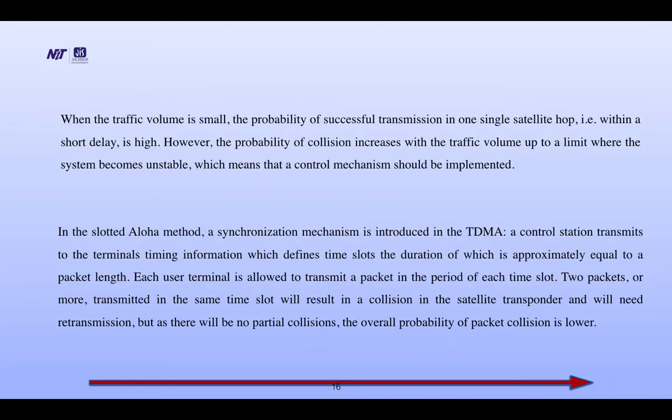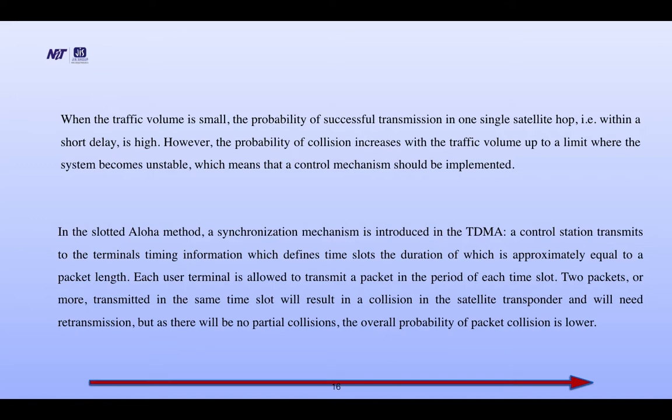When the traffic volume is small, the probability of useful transmission in a single satellite hop, that is to say within a short delay, is high. However, the probability of collision increases with the traffic volume up to a limit where the system becomes unstable, which means that a control mechanism should be implemented.